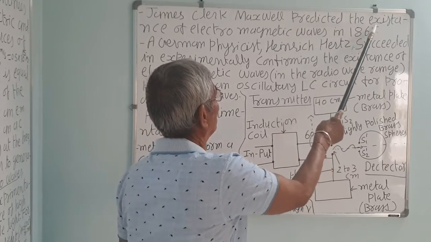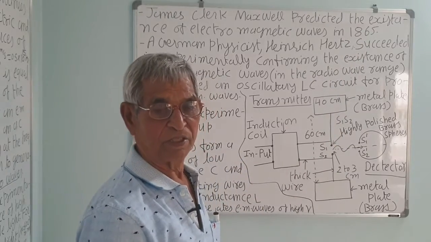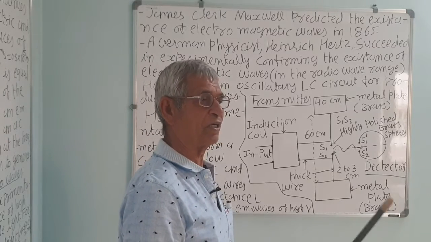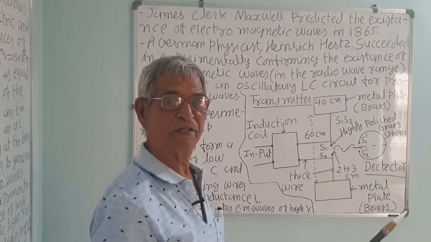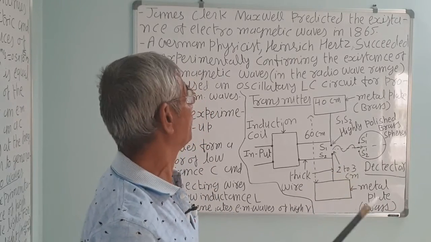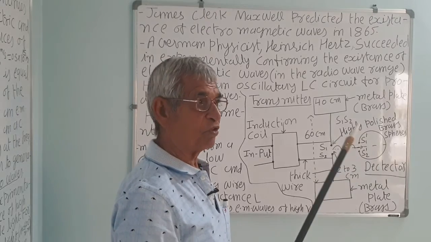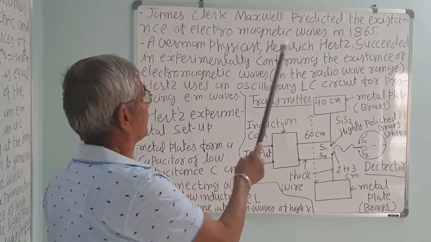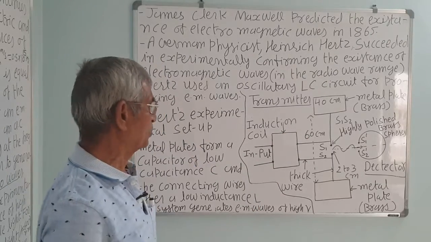In 1865, Maxwell gave the theory, he predicted that there is existence of electromagnetic waves, that is, oscillating charge can produce electromagnetic waves. But it was not produced or confirmed practically. So, Hertz, after 22 years, produced electromagnetic waves.